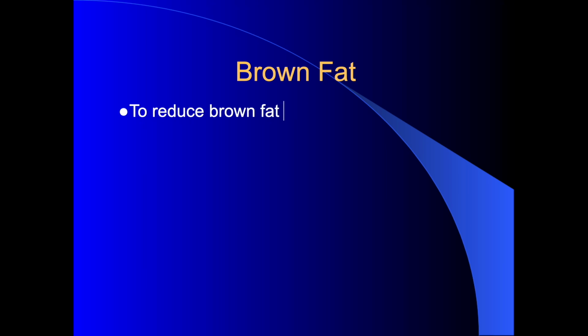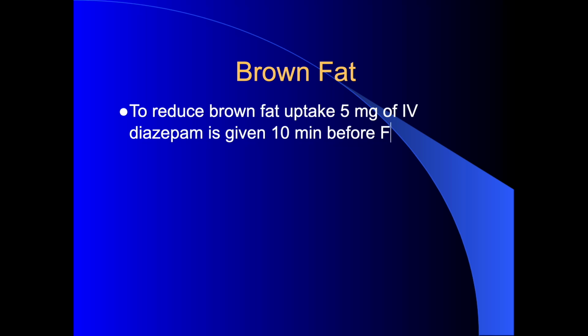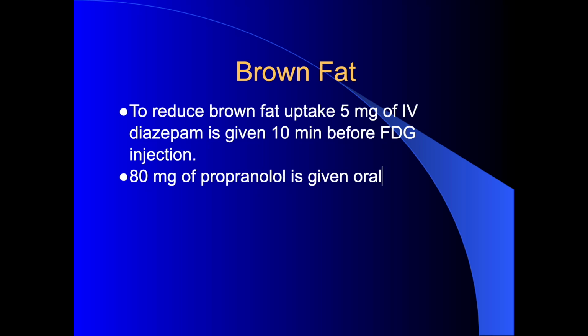To reduce brown fat uptake, 5 mg of IV diazepam is given 10 minutes before FDG injection, or 80 mg of propranolol is given orally 2 hours before FDG injection.